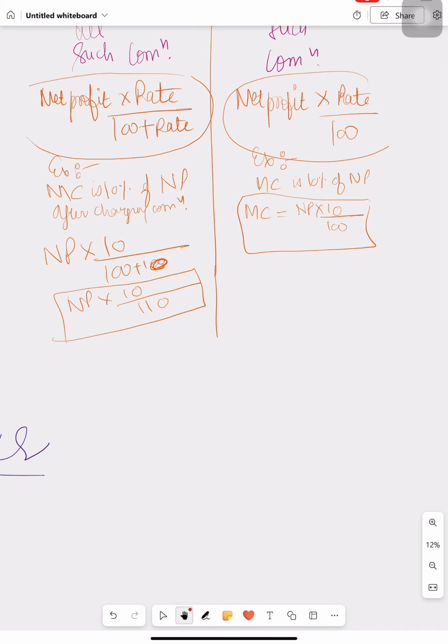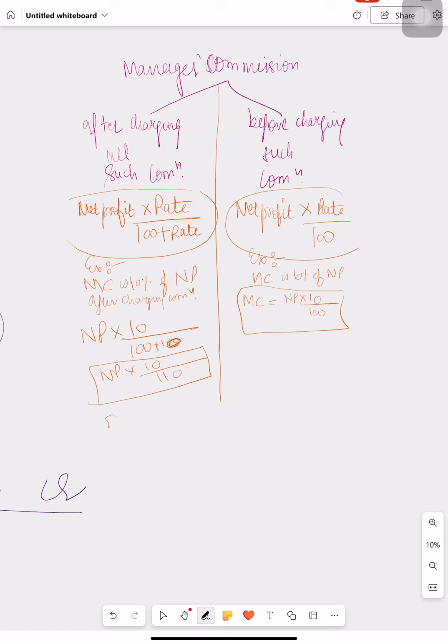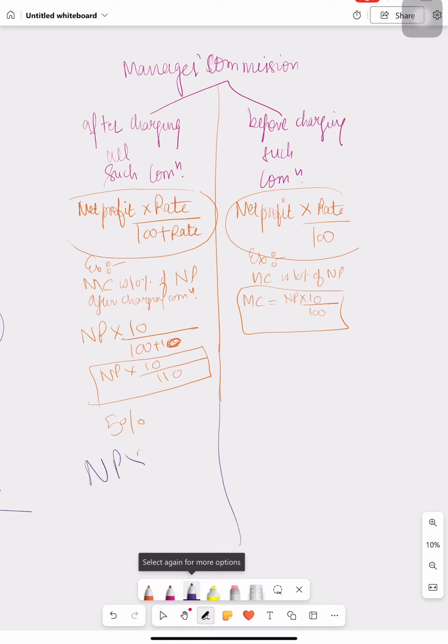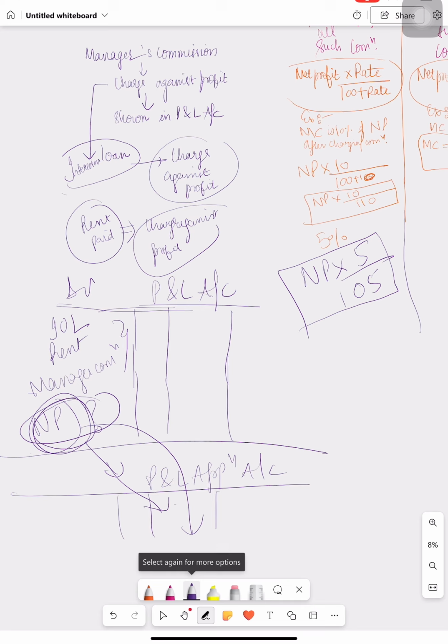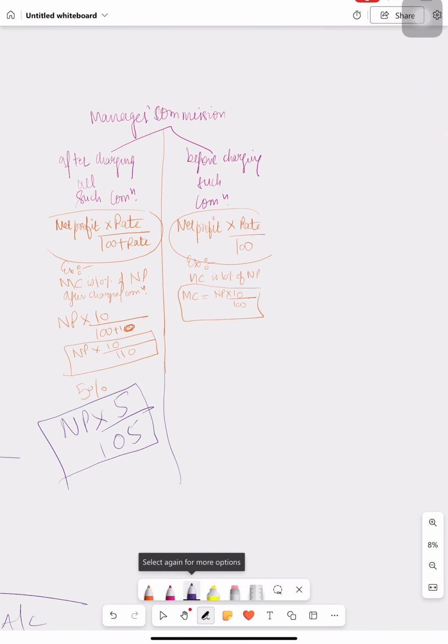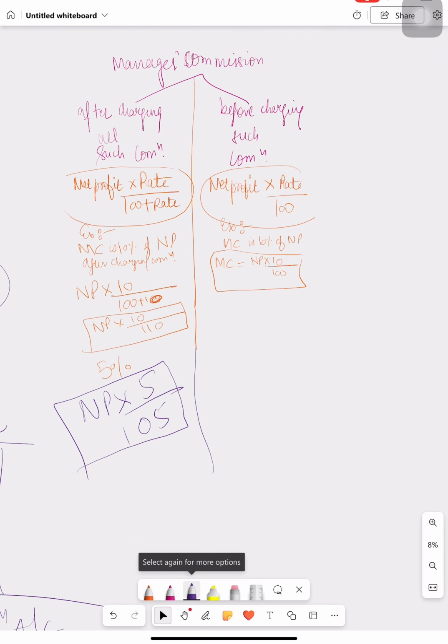And if the percentage is 5%, then how are you going to calculate the manager's commission? In that case, again, net profit into 5 upon 105 will be considered as the way to calculate the manager's commission. So the funda of this video was just to tell you that manager's commission, rent and interest on loan are always treated before profit and loss appropriation account and are considered as charge against profits. So therefore they are treated before taking into the P&L appropriation account.